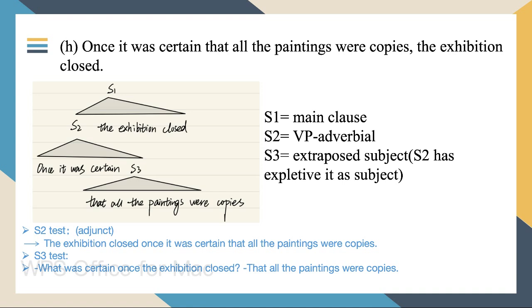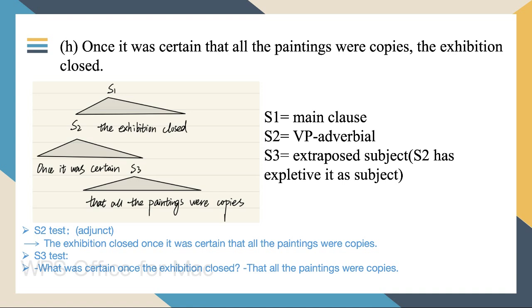H. Once it was certain that all the paintings were copies, the exhibition closed. Sentence 1 is the exhibition closed. Sentence 2 is once it was certain. Sentence 3 is that all the paintings were copies. Sentence 1 is the main clause. Sentence 2 is a VP adverbial. Sentence 3 is an extraposed subject.